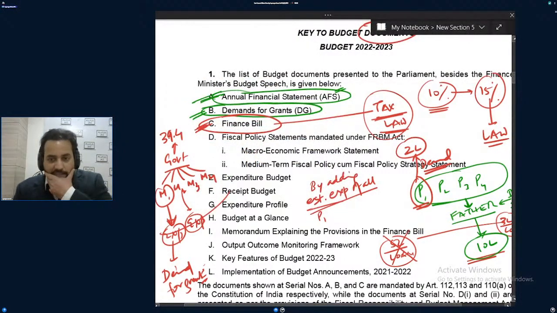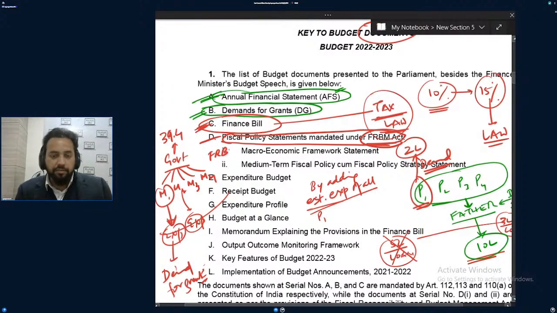So these are some documents with respect to fiscal responsibility: Fiscal Responsibility and Budget Management. Government should try to reduce its fiscal deficit so that overall public debt can come down. The FRBM Act was passed in 2003.